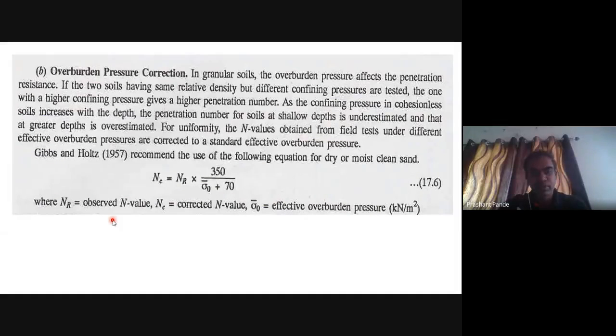Gibbs and Holmes in 1957 gave one equation for dry or moist clean sand. NC equals NR into 350 upon sigma 0 bar plus 70, where NR is the observed N value and NC is the corrected N value. Sigma 0 bar is the effective overburden pressure in kilonewton per meter square.